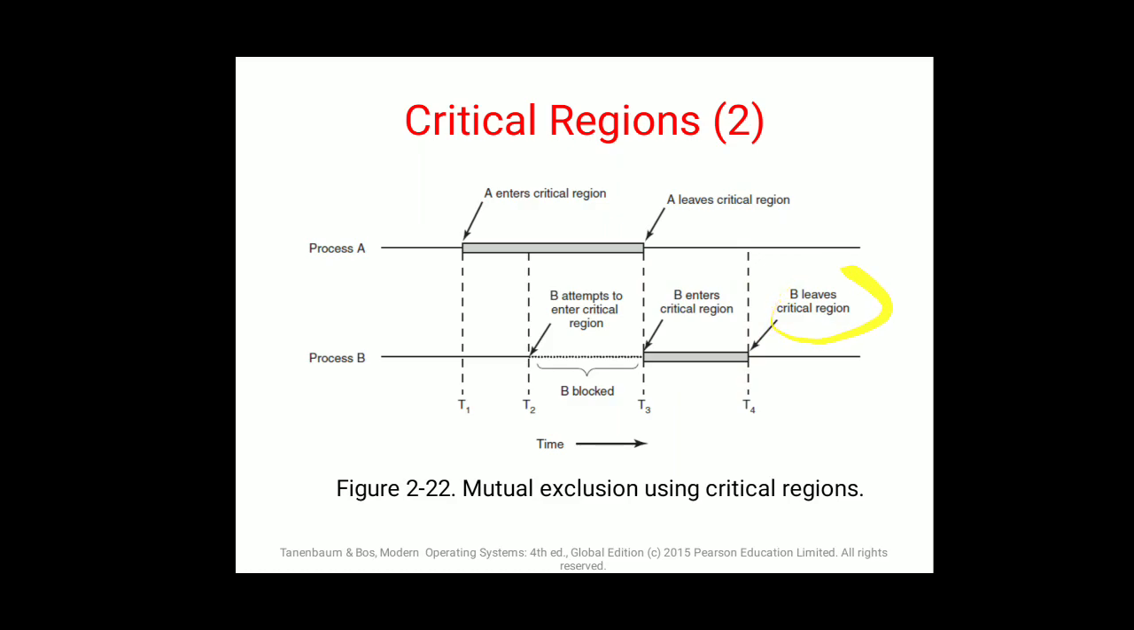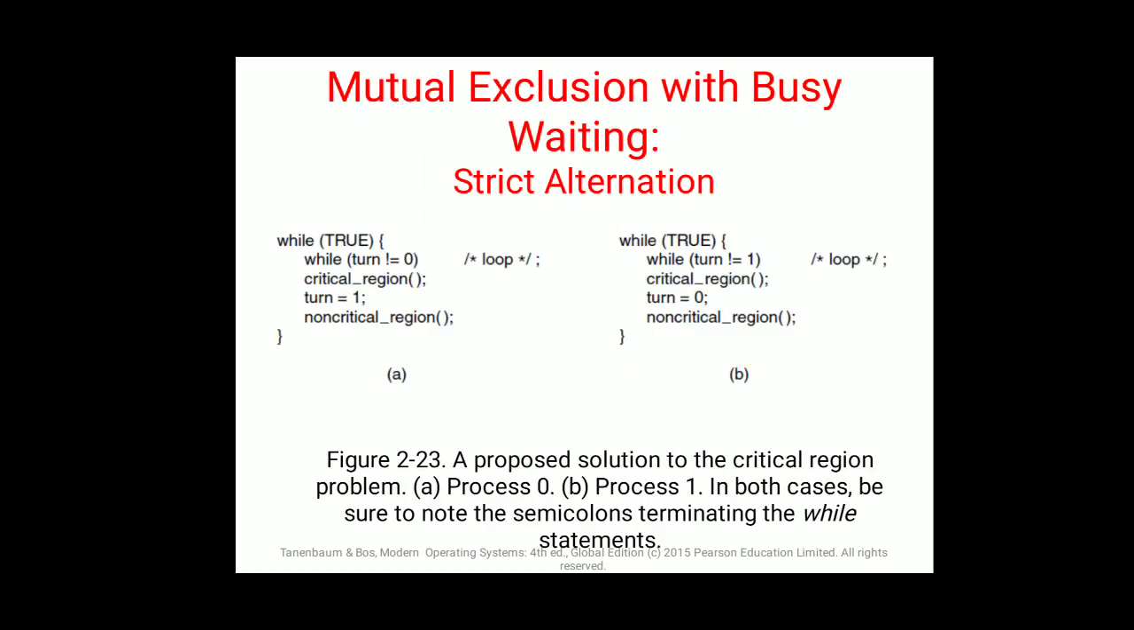Once B leaves the critical region, at that time another process can enter, that is mutual exclusion using critical region. Mutual exclusion means one processing, one waiting, one leaving, one entering. This can be done only to solve the problem of critical regions. Now, mutual exclusion with busy waiting.